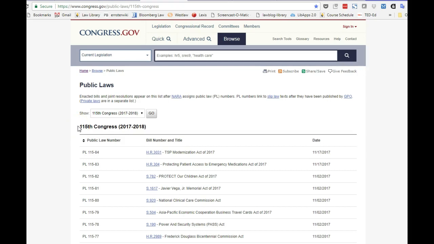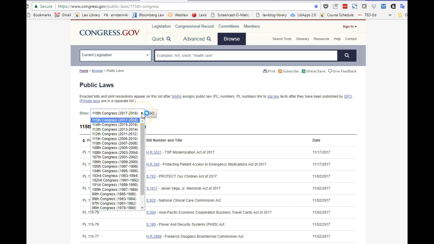Now, a Congress is just a 2-year period of time for a particular 2 years. So we see the 115th Congress started in 2017 and ends in 2018. A Congress lasts 2 years because, of course, the House of Representatives sits for 2 years. So if you look at prior years, you'll see the time periods that cover prior Congresses. So the 114th Congress started in 2015 and ends in 2016. 113th started in 2013, ended in 2014, and so forth.